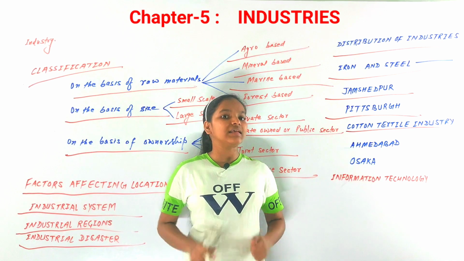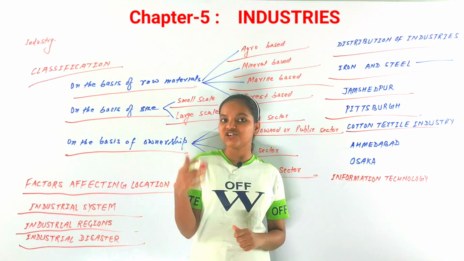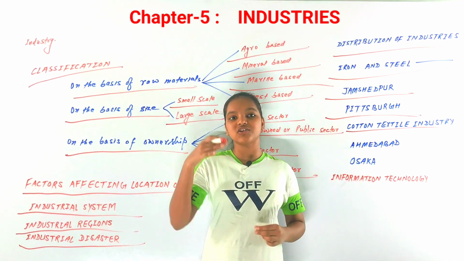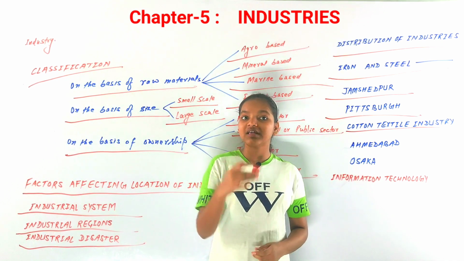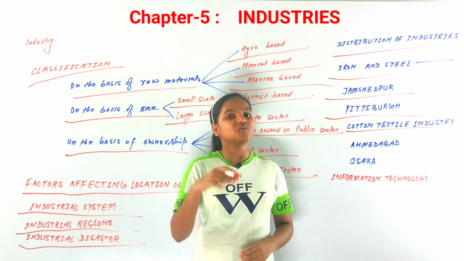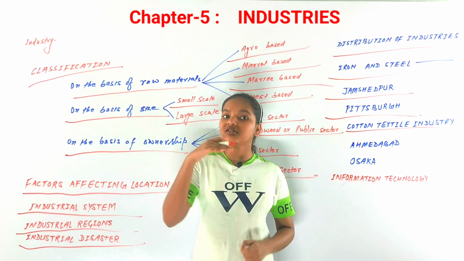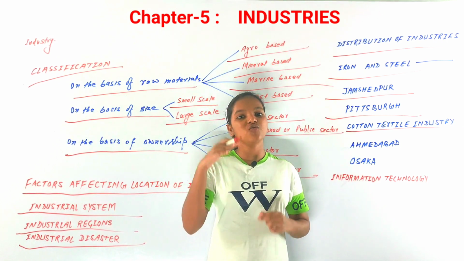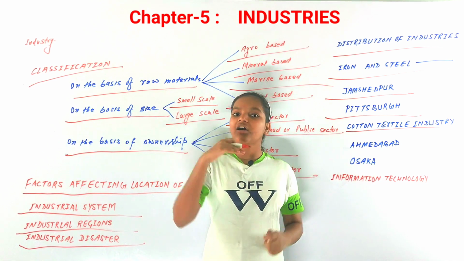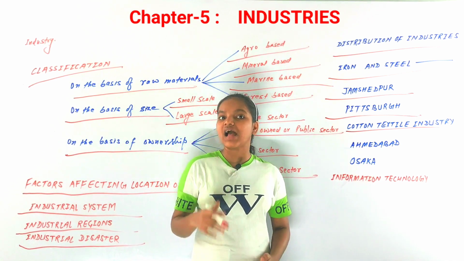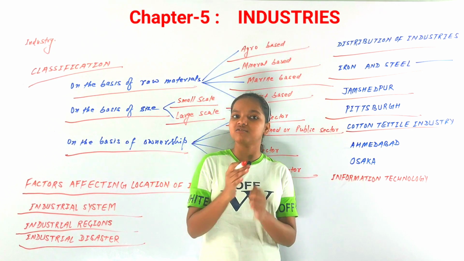So you know that India has a very glorious tradition of producing very good quality cotton textiles. Before the British rule period, there were many cotton textiles in India that were hand spun.